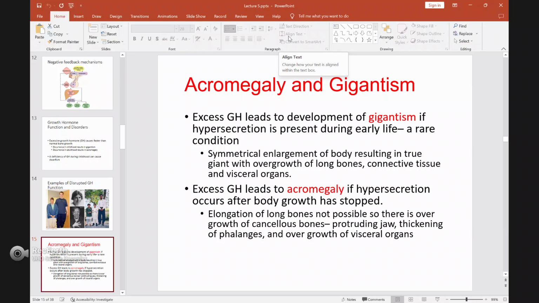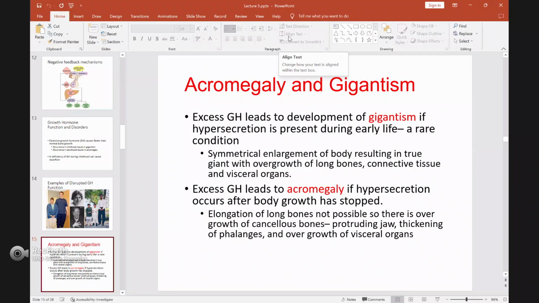Gigantism is symmetrical enlargement of the body resulting in a true giant, with overgrowth of long bones, connective tissue, and visceral organs. It means the enlargement of your body that starts from childhood results in uniform growth of the whole body.